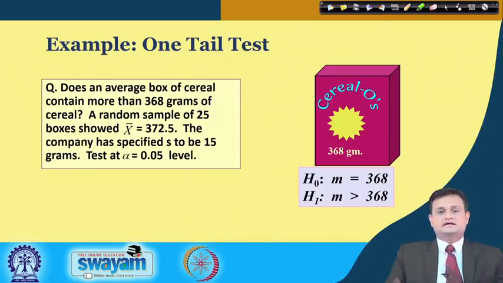So they want to check that on average, if we fill this much, whether we are significantly lower compared to our value or whether we are in the acceptable zone.